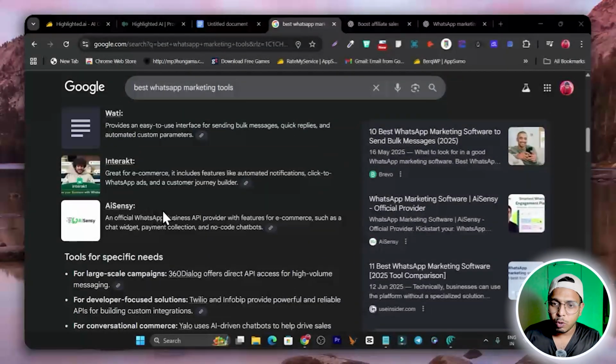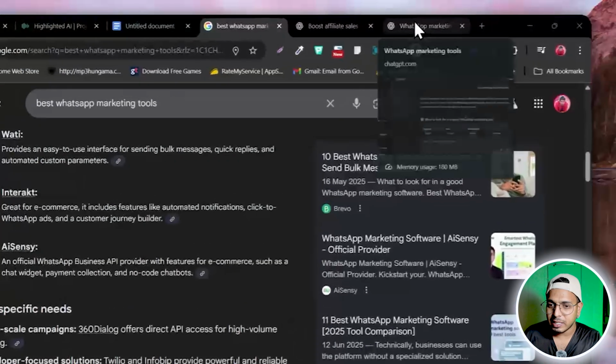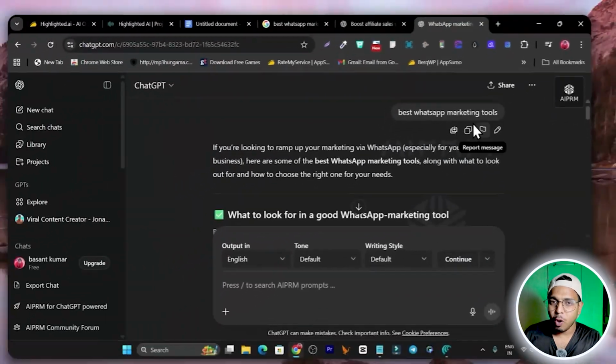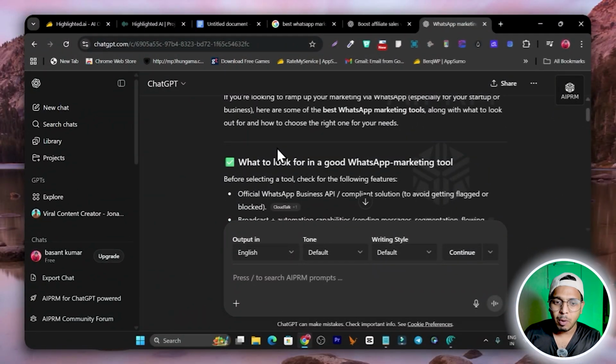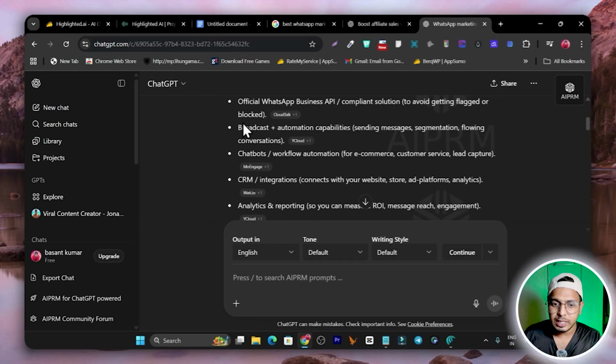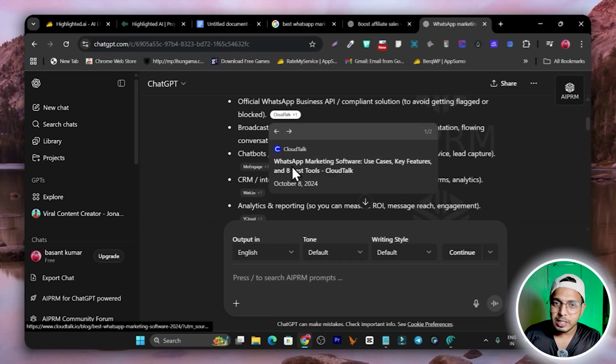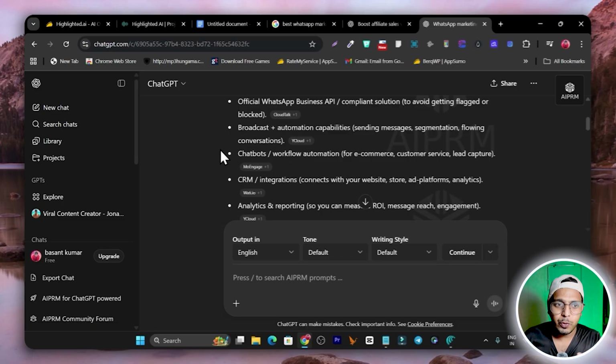The same thing goes with ChatGPT. I searched "best WhatsApp marketing tools," and along with the answer to my query, I am also getting citations to these websites. So this is what I mean. Let me show you the tool with the help of which you can track that.